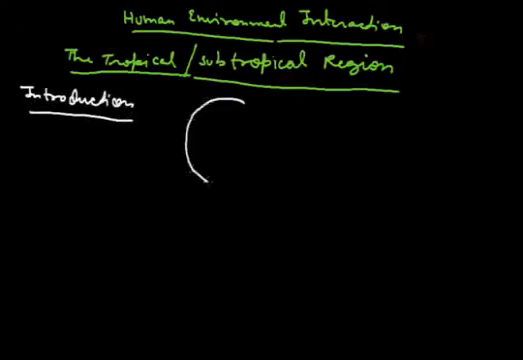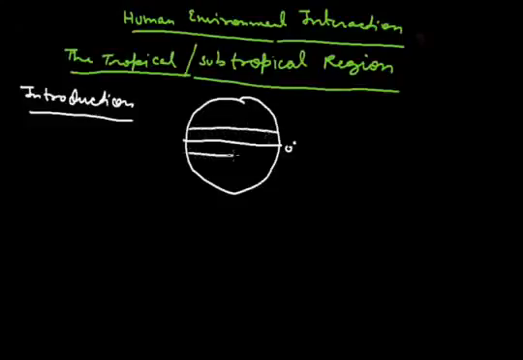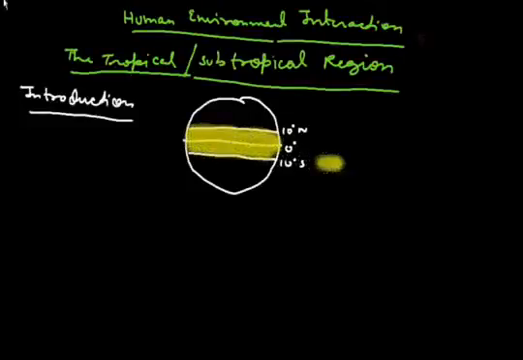Introduction. This is our earth and this is the equator at 0 degrees. So the area from 10 degrees north to 10 degrees south is known as the tropical area. Obviously this area is near the tropic, so the temperature is high.